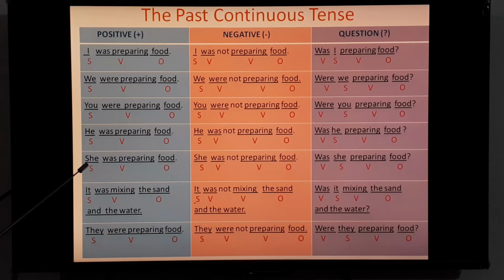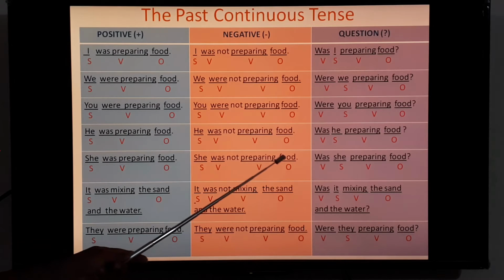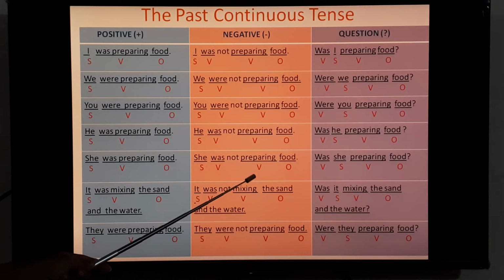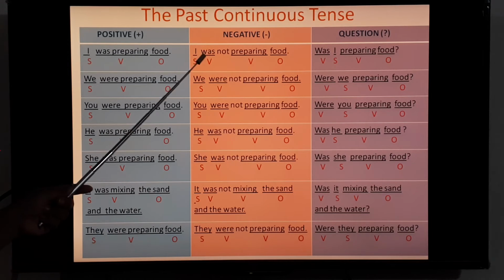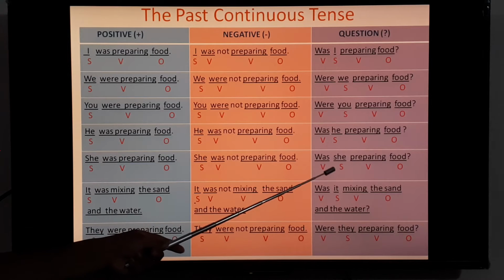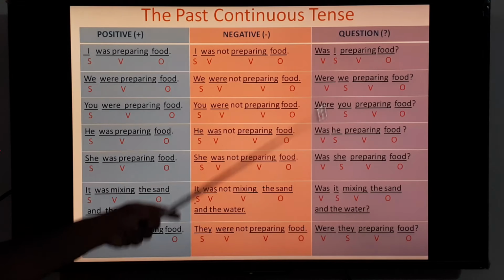She, third person singular. She was preparing food. She, subject, was preparing, verb, food, object. Negative formation: she was not preparing food. She, subject, was verb, preparing also verb, not is given because negative sentence, food, object. Just change the place of subject and verb in interrogative form.